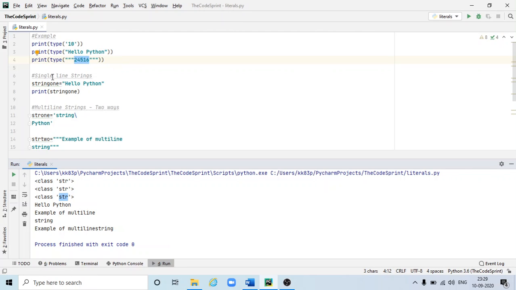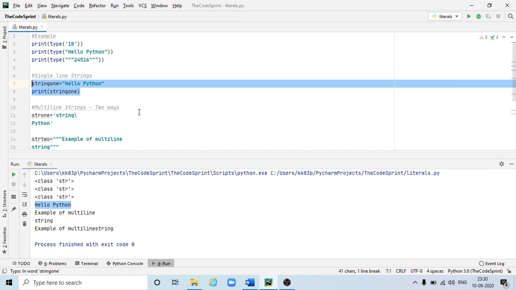So next is single line strings. Here within double quotes I have hello Python, so it will print in a single line. If I execute this, I'm getting this as output. This is hello Python, and it is because of these quotes.